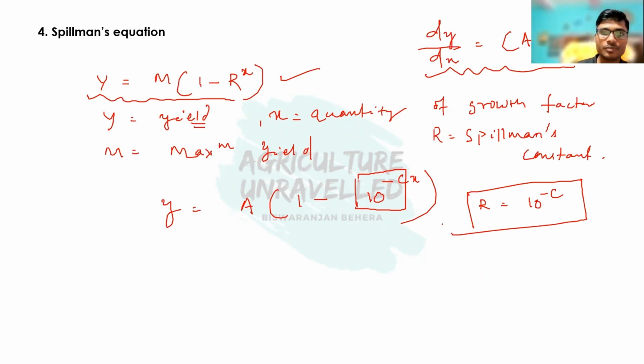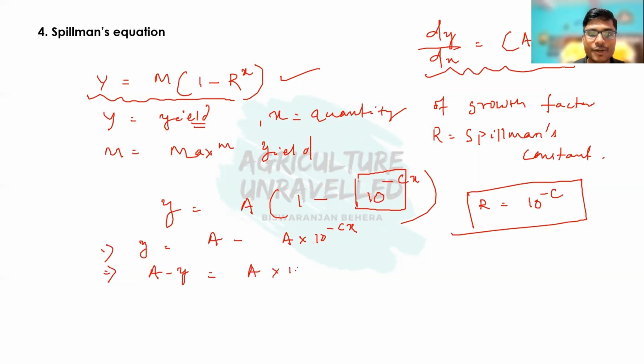Now we'll solve this to derive another modified version of Mr. Lee's law. Here we can write y is equal to A minus A into 10 to the power minus cx. Arranging this gives A minus y is equal to A into 10 to the power minus cx. Now taking log on both sides, it will be log (A minus y) is equal to log of A into 10 to the power minus cx.